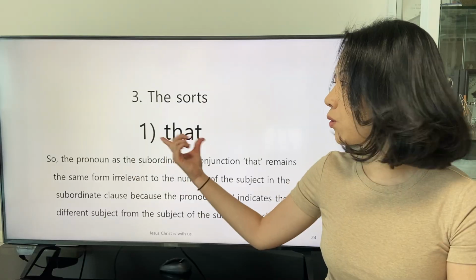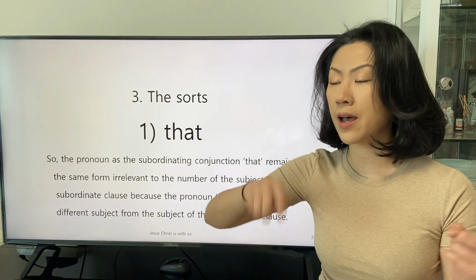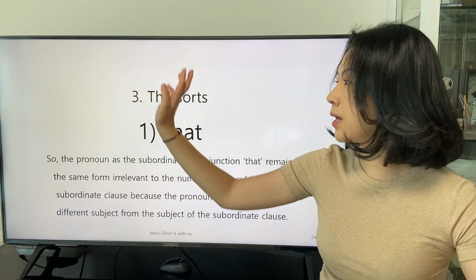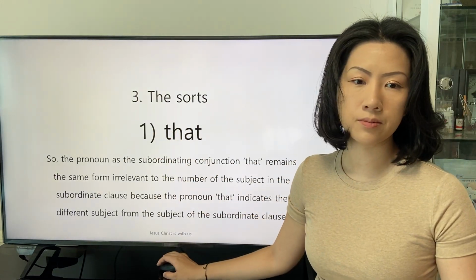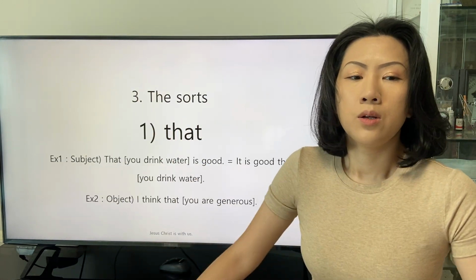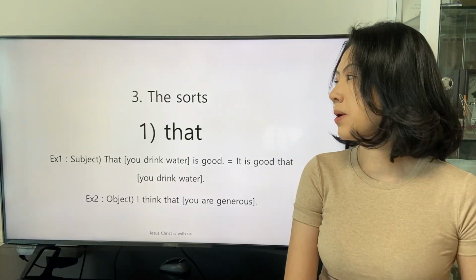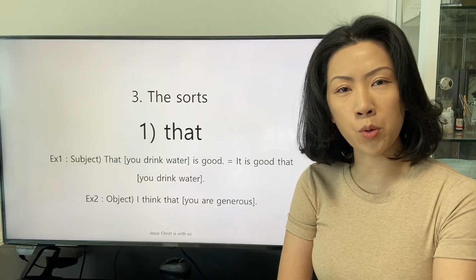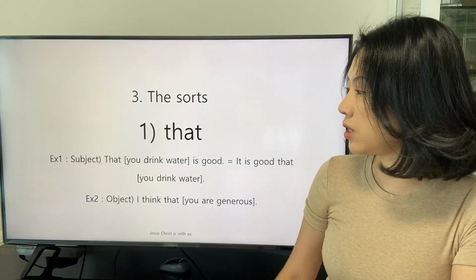We only use the form that because the entire subordinate clause is indicated by that. We will start to study the subordinating conjunction that with examples.